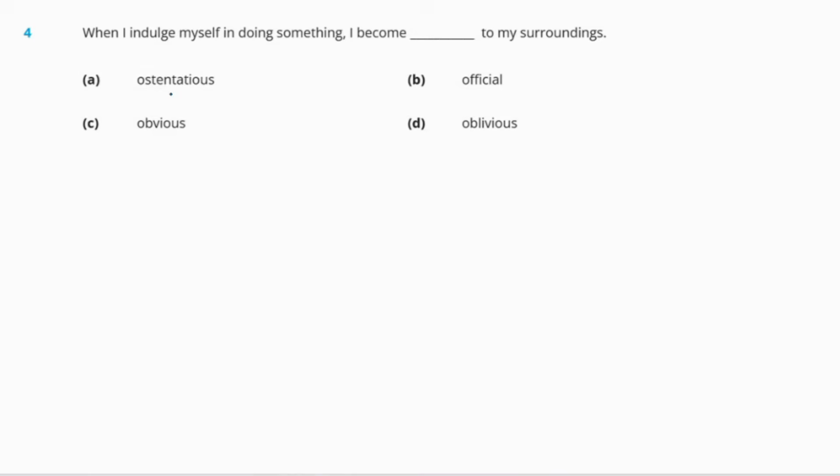Now, next word is obvious. We all know what obvious is. And the last word is oblivious. Oblivious means not noticing what is happening around. So the right answer here will be option D, oblivious. When I indulge myself in doing something, I become oblivious.